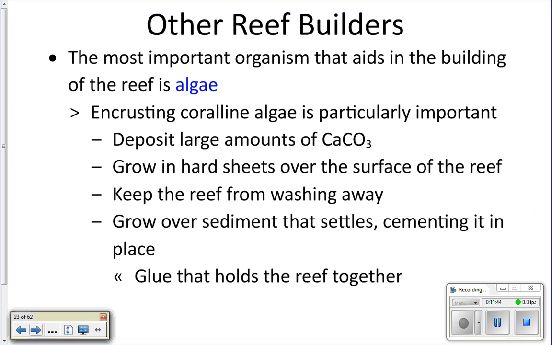So the other most important reef builder besides the coral is your coralline algae. This is the coralline algae. It is the glue that holds that reef together. So it holds all of that sediment and broken pieces of coral all together.